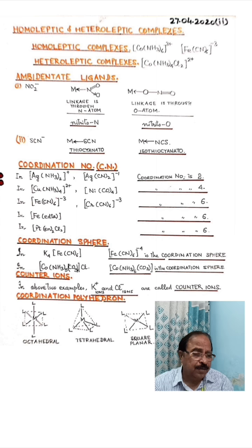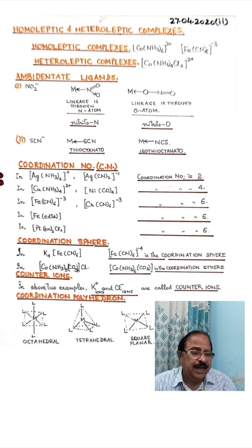Out of these 2, it will ligate through one of the donor atoms. When it gets bonded through sulfur, we write thiocyanato, and when it gets bonded through nitrogen, we write isothiocyanato. So these are the examples of ambidentate ligands.